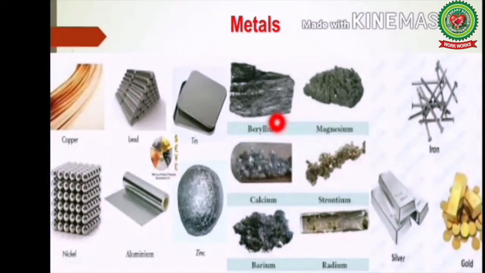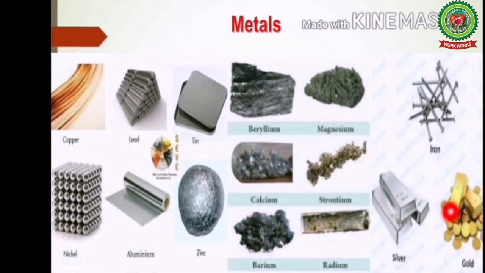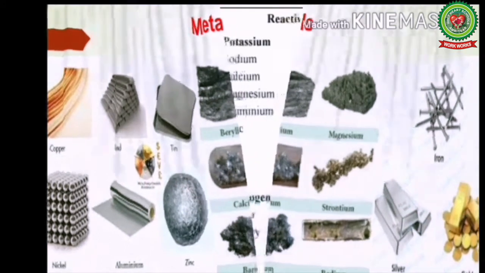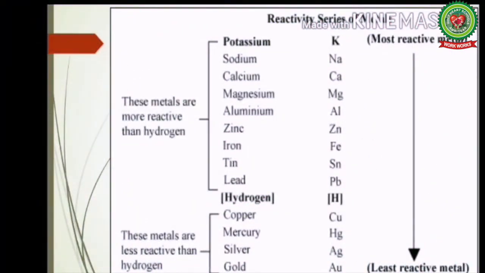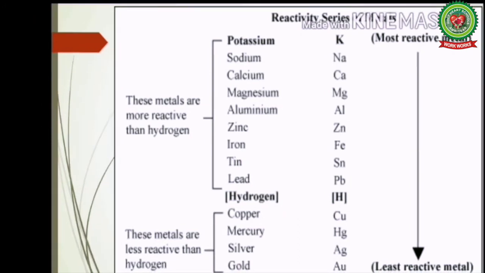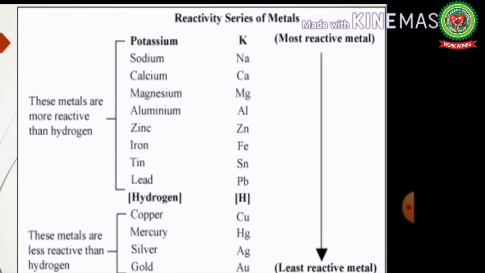There are a number of metals like copper, lead, tin, calcium, silver, gold known to us. Students, the activity series can be used to make predictions about the reaction of metals. In an activity series or reactivity series, metals are arranged in decreasing order of their reactivity. The metals at the top of the series are the most reactive metals and the metals at the bottom of the series are the least reactive metals.